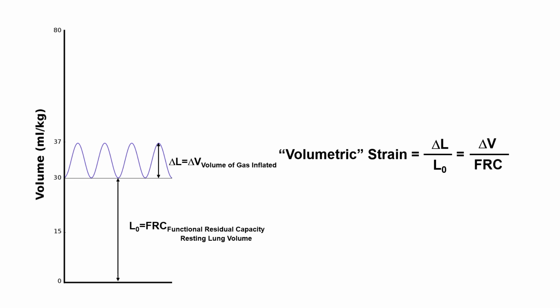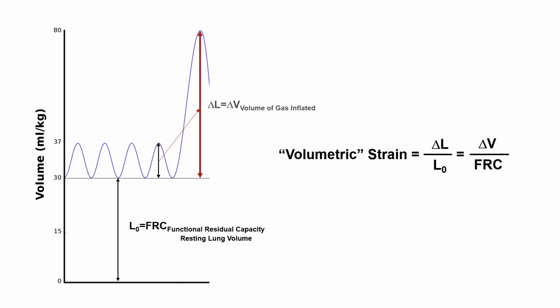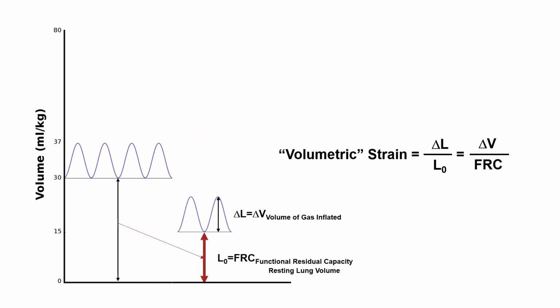Therefore, the strain exerted on the lung, or volumetric strain, is delta L over L0, or delta V over FRC. If delta V, meaning the tidal volume, increases, then the volumetric strain of the lungs also increases. In a condition with normal tidal volume, if the functional residual capacity decreases due to pathological reasons, then the volumetric strain in the lungs increases as well.